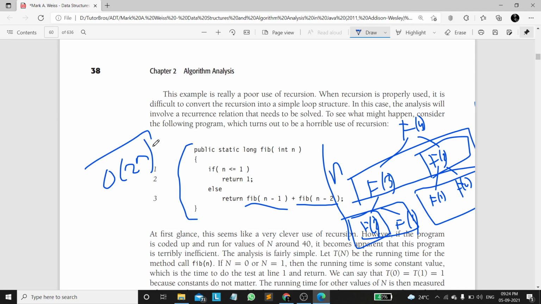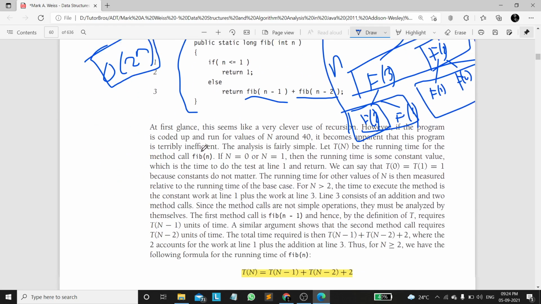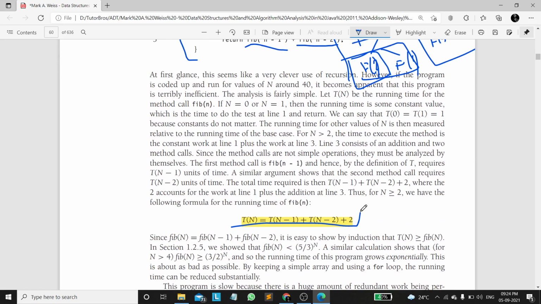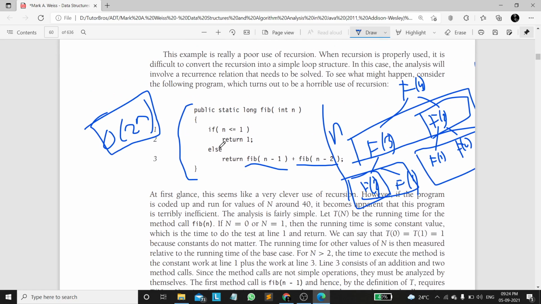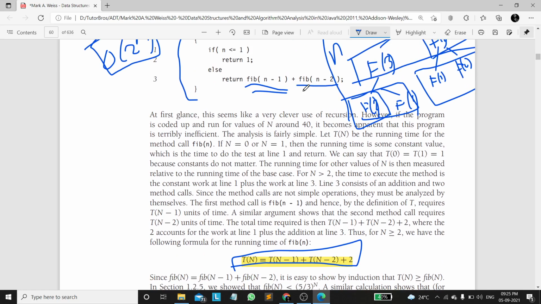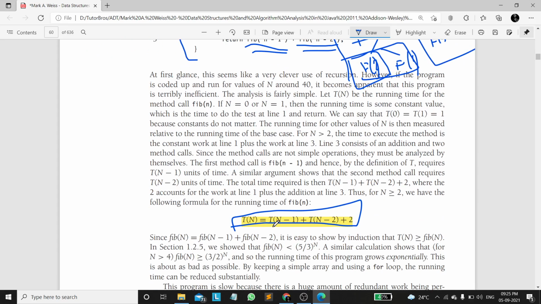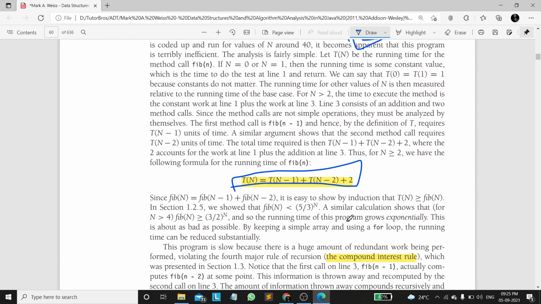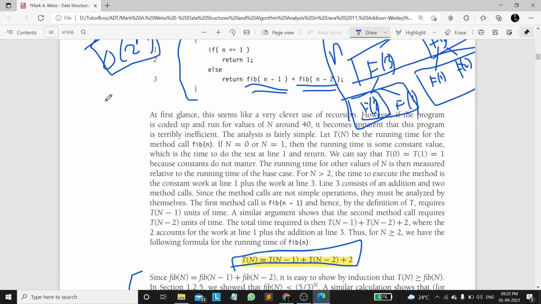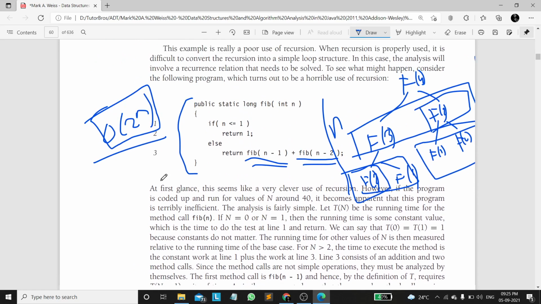You can derive these time complexities based on recurrence relations as well. So this is the recurrence relation for the above program, which is T of n minus 1 plus T of n minus 2 plus 2. So this is n minus 1, n minus 2. So we can calculate this. How to calculate is shown here. You can get this after doing this. You will be getting the time complexity as 2 power n only.